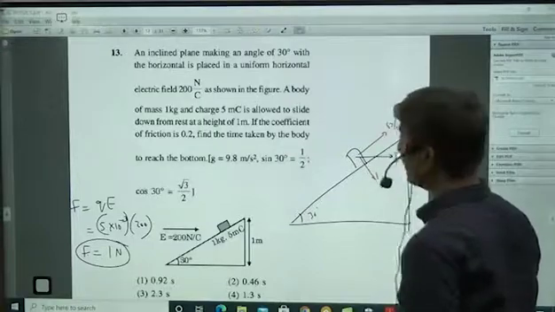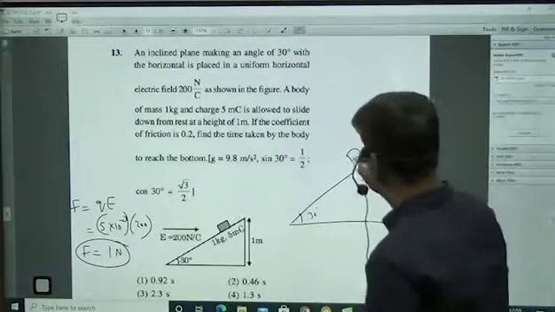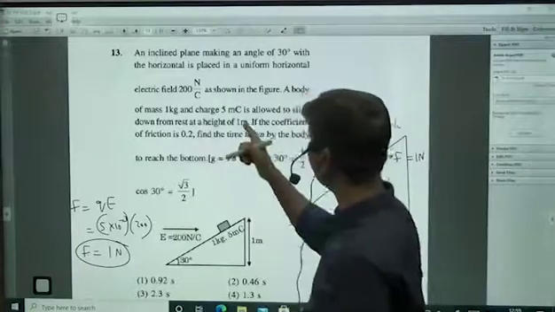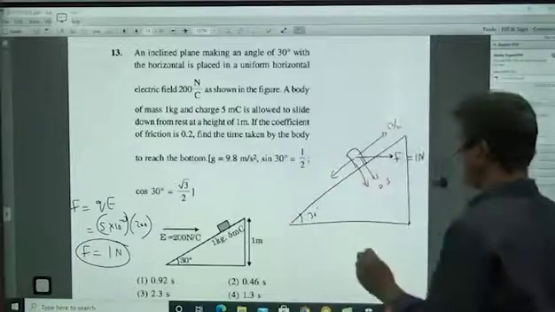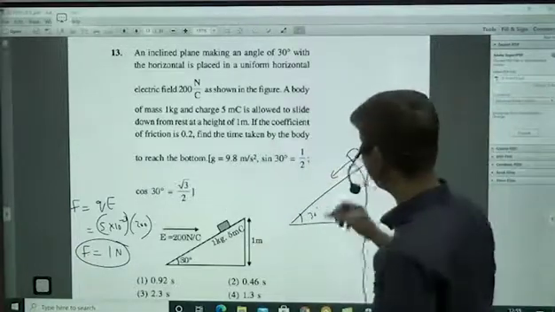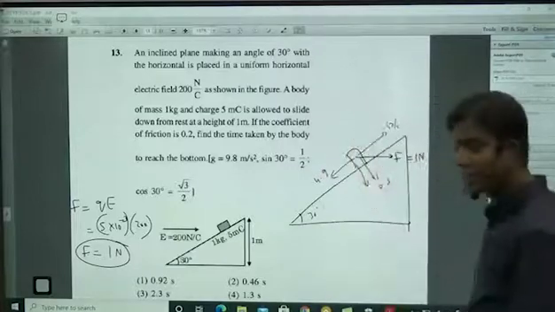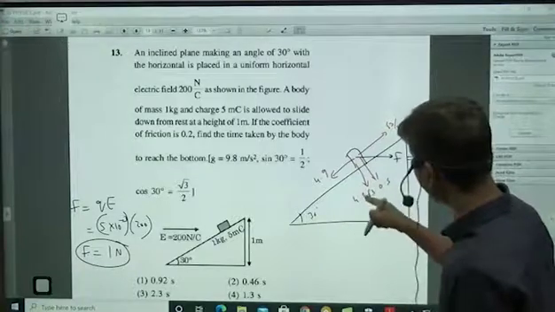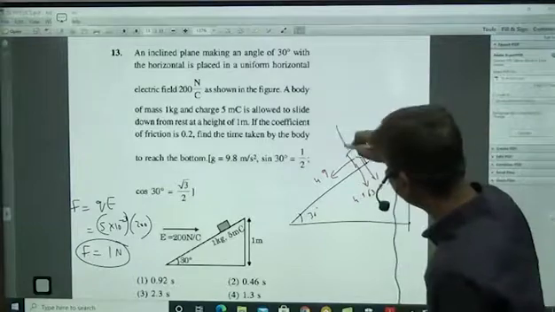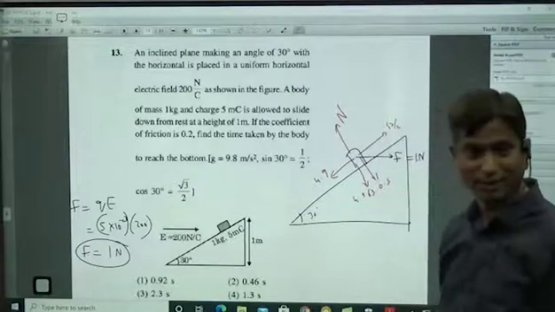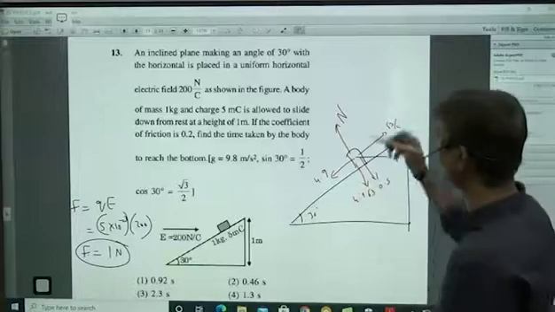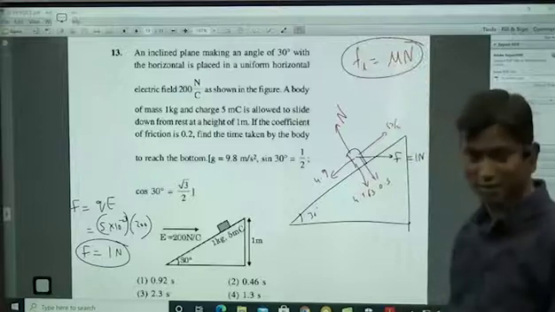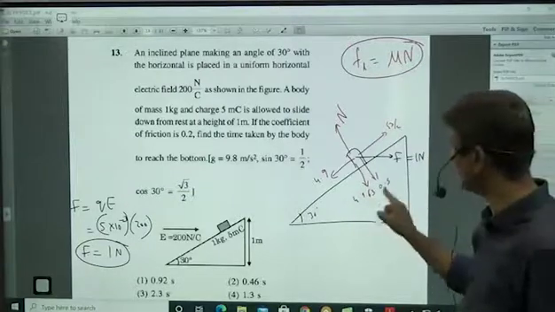2 components. Now I have to also resolve mg. So mg sine, mg cos. m is 1 kg, g is 9.8. So 9.8 sine 30 means 1 by 2, so I will get 4.9. And 9.8 cos 30, so I will get 4.9 root 3. And these two will contribute, 4.9 root 3 plus 0.5, to the normal contact force. And then in the friction chapter we always check the limiting value of friction, which is equal to mu times the normal contact. Normal contact is the sum of these two, into mu.